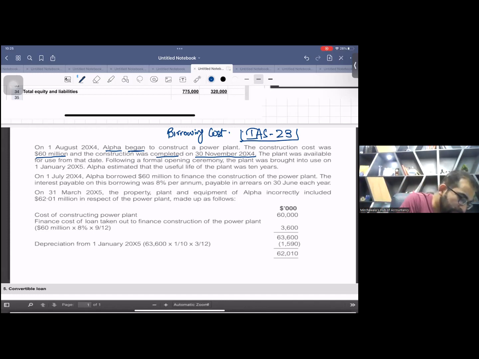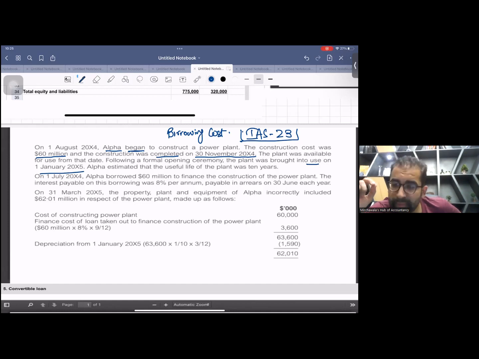The plant was available for use from that date. Following a formal opening ceremony, the plant was brought into use on 1st January X5. It doesn't matter. You have to see the date it was available for use. You start depreciating your asset the day it is available for use. Apply the brakes first and go to IAS 16. From which date do you start depreciating an asset? Ask yourself.